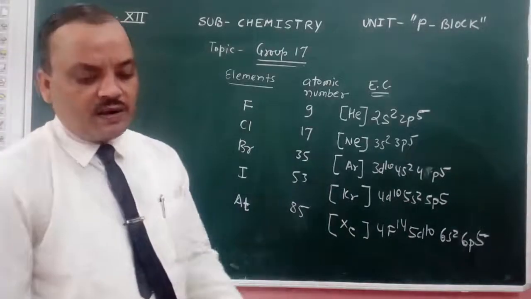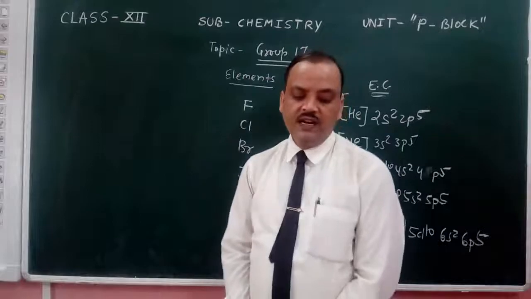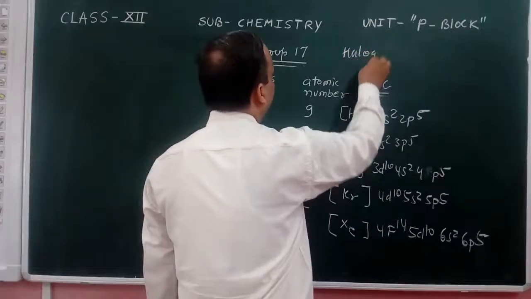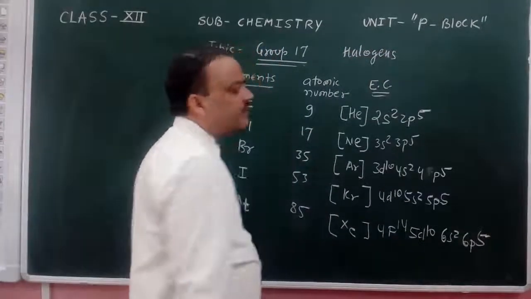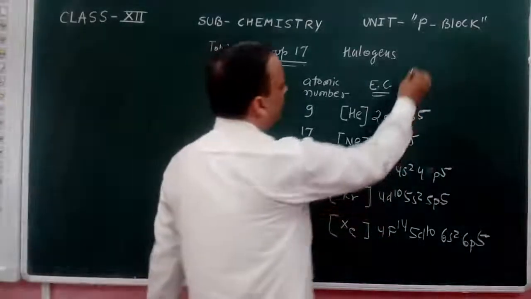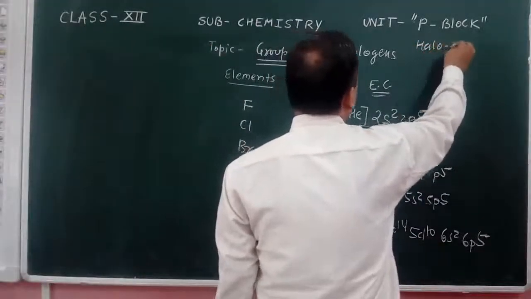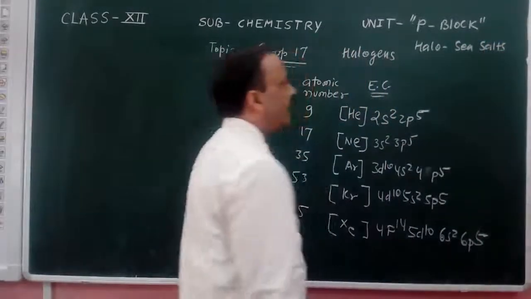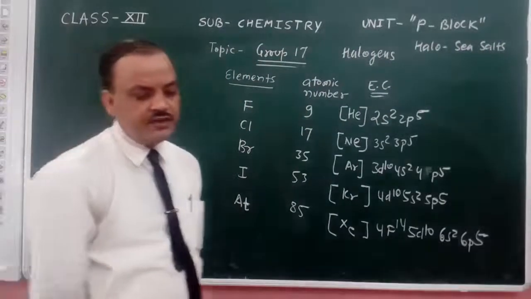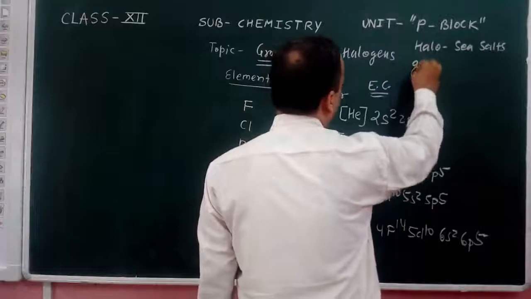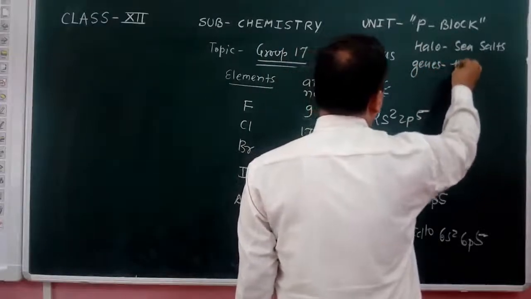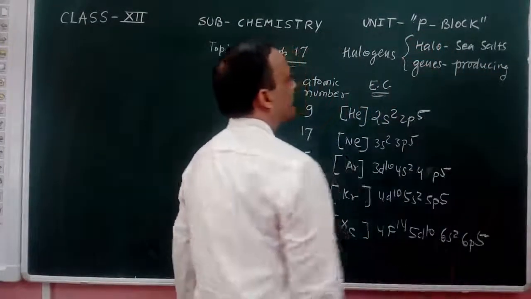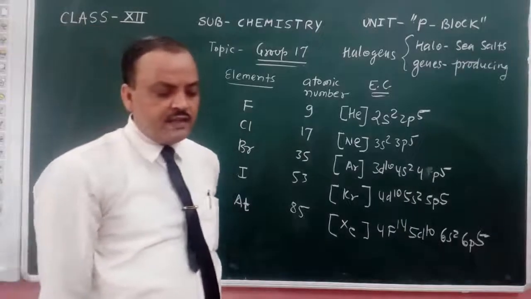Now, these elements are known as halogens. The word halo means sea salts, and gens is the term used for producing. So the word is known as halogens.